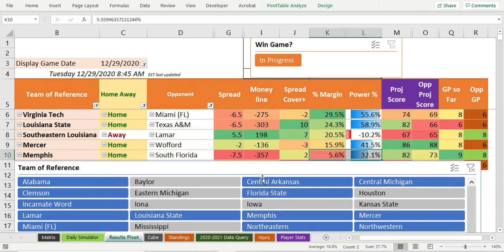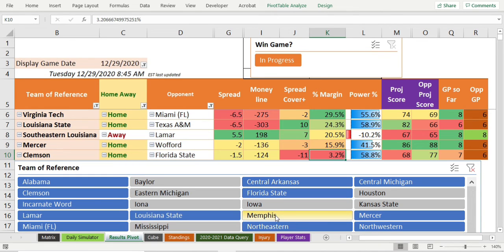That's all. Memphis and South Florida. Favored 7.5 at home. Margins low. Don't like anything here. There's no value here at all. So, yeah, don't like that. Memphis could even lose that game because the margin is so close, 5%. They're saying it's an either way 5% game, that the teams are close.